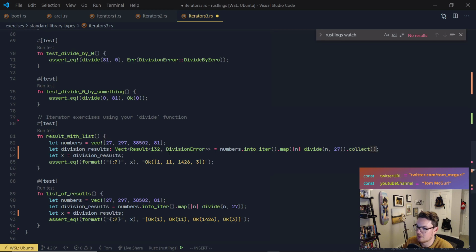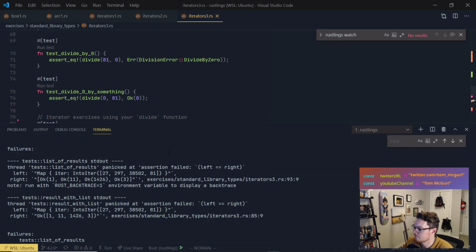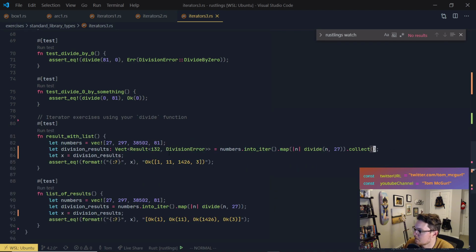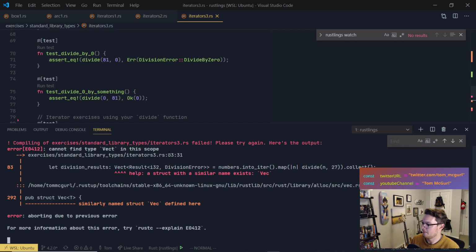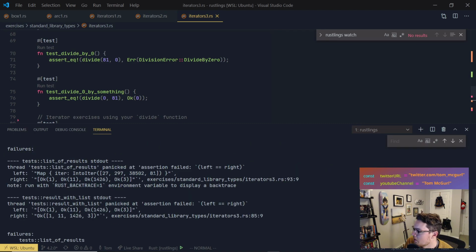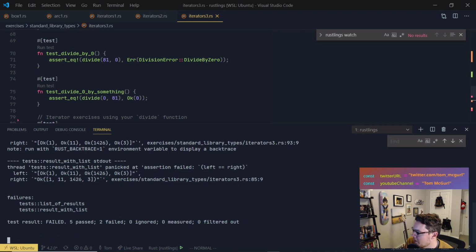And let's try calling collect. Let's see what that does. Struct with similar name exists, Vec. Oh, I called it Vect. Huh. Okay. Vec. Let's try that. Okay, so we're closer. So on the first part, now what we're stuck with is OK1, OK11, OK111, 3.